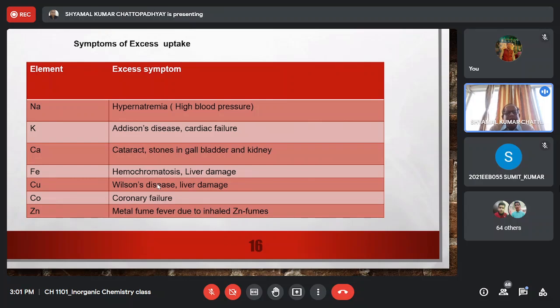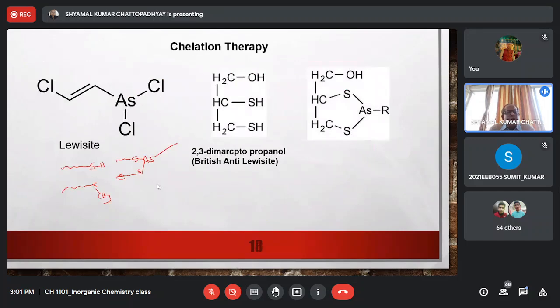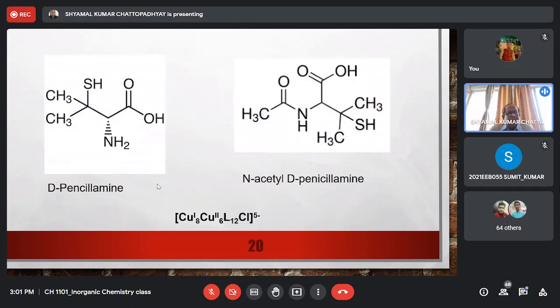This is a typical genetic disease where, because of genetic reasons, the ceruloplasmin protein is not being synthesized in your body, so your body does not have proper homeostasis for copper ion, and so copper toxicity develops.